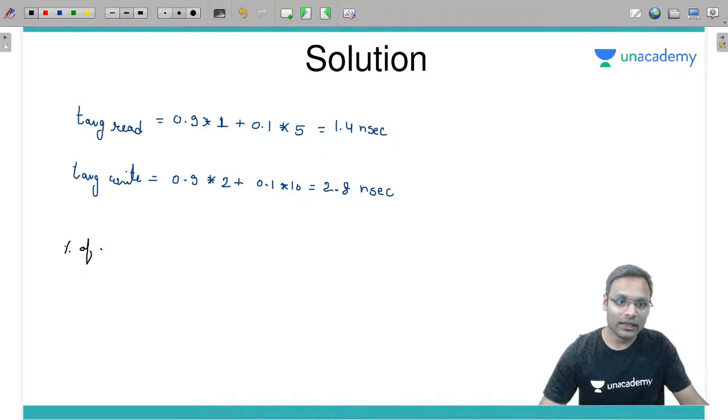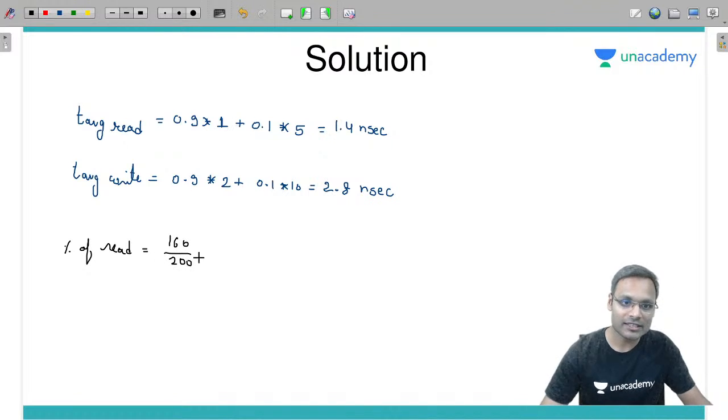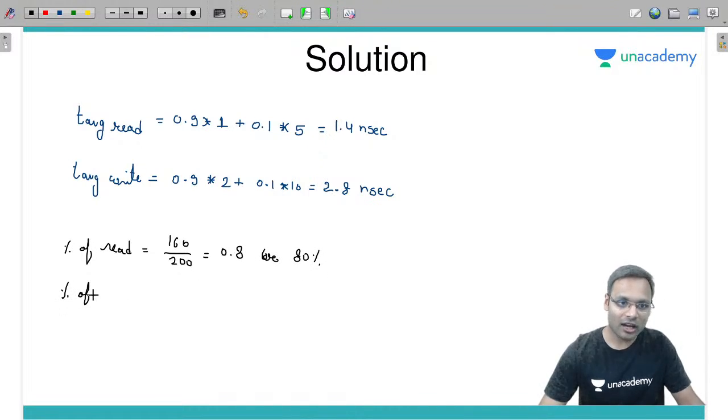Among those 200, reads are 160, which is 80% or 0.8. And how many writes? The remaining 20%. 40 divided by 200 is 20%, or 0.2 as a fraction.